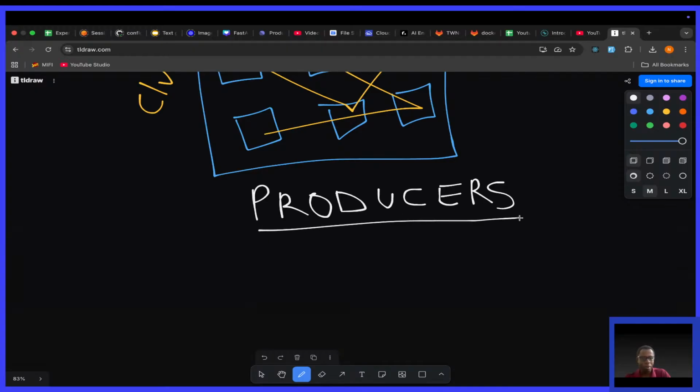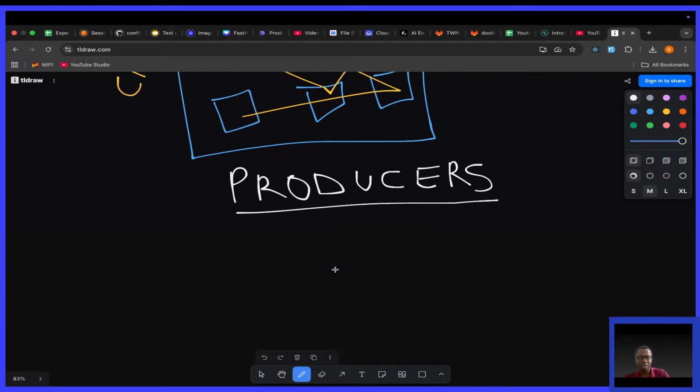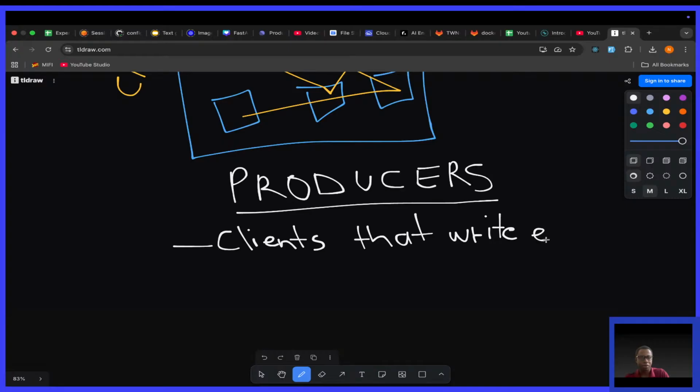What publishes them is a producer. So a producer is simply a client, or producers are clients that write events to Kafka. As simple as that.